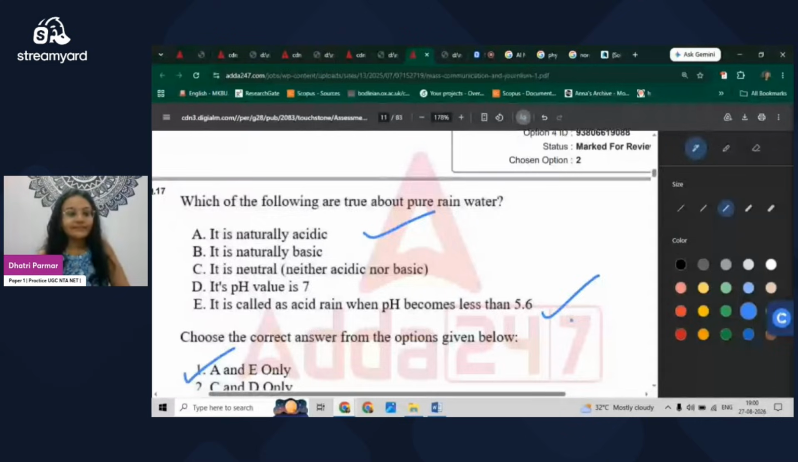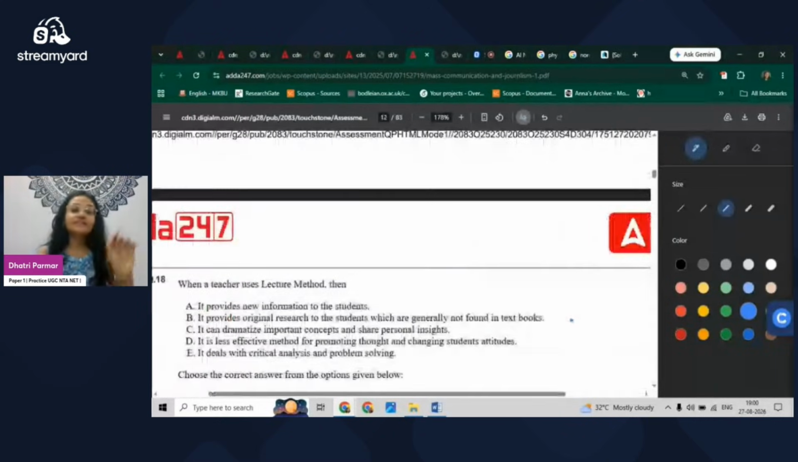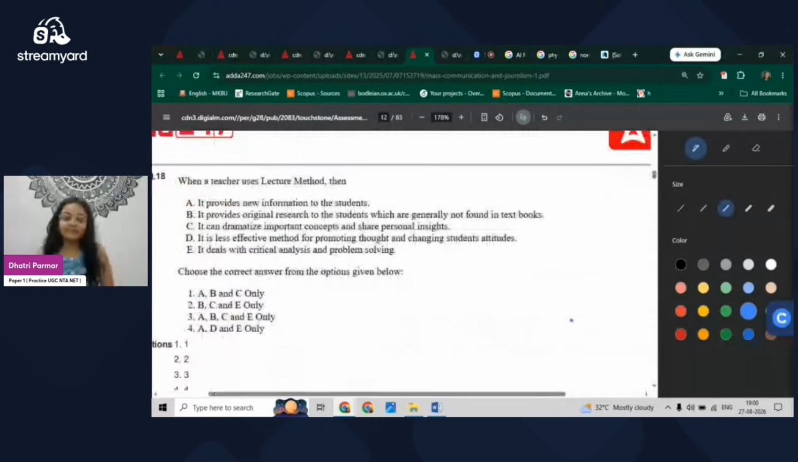Moving to the next question, when a teacher uses the lecture method? Now this lecture method is purely a traditional method of teaching something. So we have to look at it in the context of that. First, it provides new information to the student. Yes, in the lecture method there is new information given. It provides original research to the student which is generally not found in the textbook. Yes, it's also true that educators, on their level, in the lecture method, do their own research and provide the information. Third, it can dramatize important concepts and share personal insights as well. Yes, this is also true because